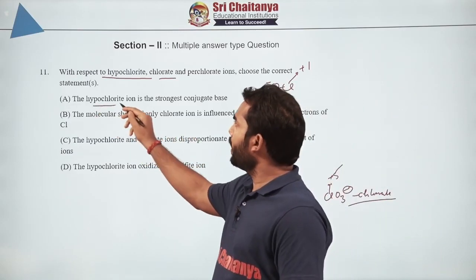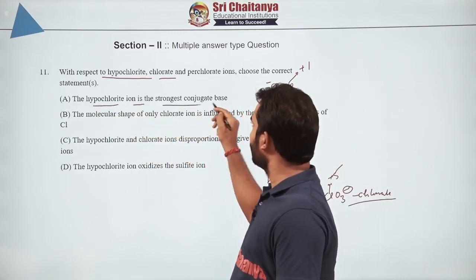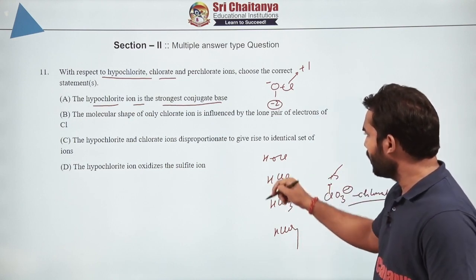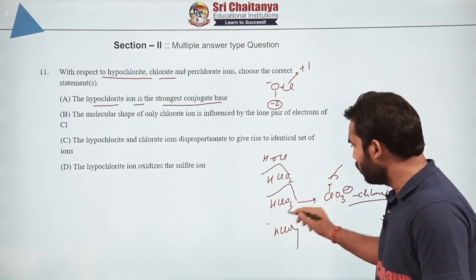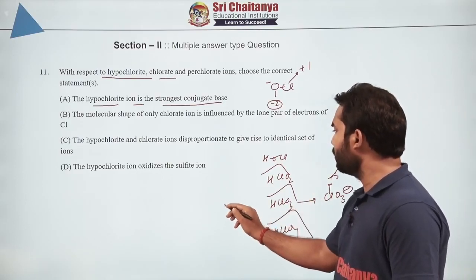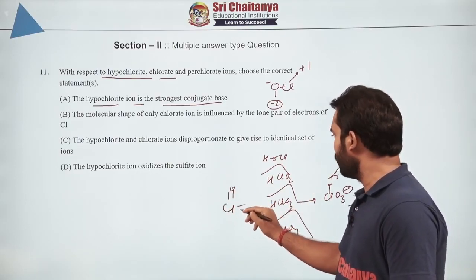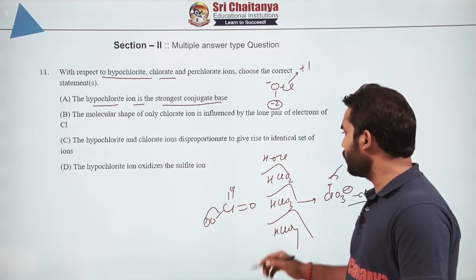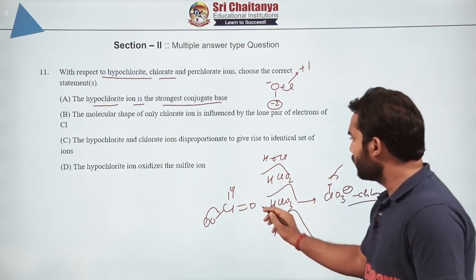The hypochlorite ion is the strongest conjugate base, undoubtedly, because if you talk about the corresponding acidic order, this is how the acidic strength will increase, because the oxidation number increases and the number of terminal oxygens which stabilize the conjugate base also increases. So this conjugate base is more stable, so this acid is more acidic.